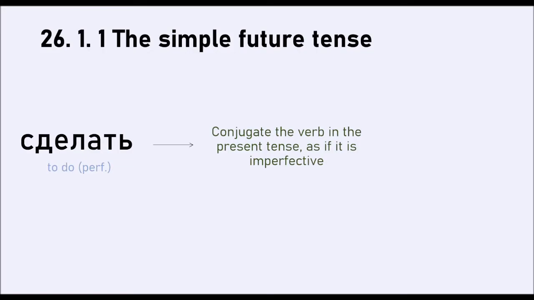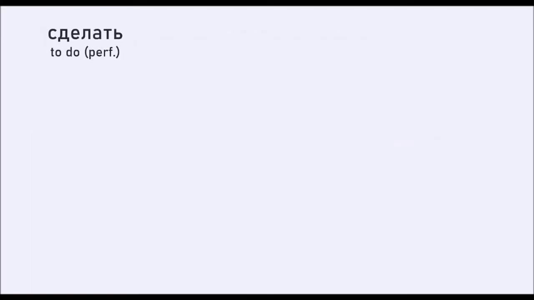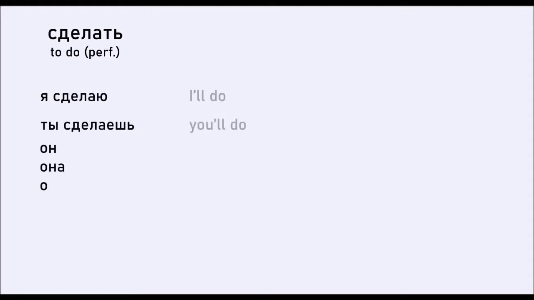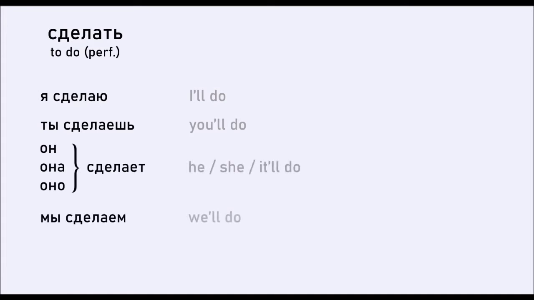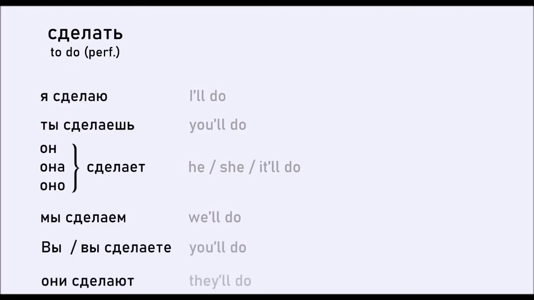So therefore, я сделаю means I will do, okay? I will do. Я сделаю. So let's just run through the conjugation of this verb in the future tense. It will be я сделаю, ты сделаешь, он, она, оно сделает, мы сделаем, вы сделаете, они сделают. Okay?